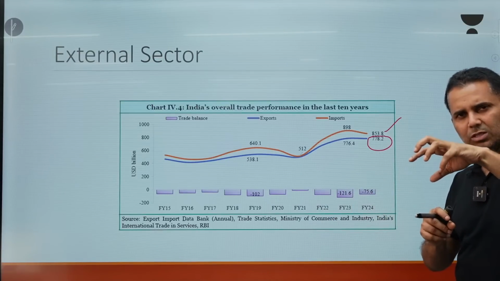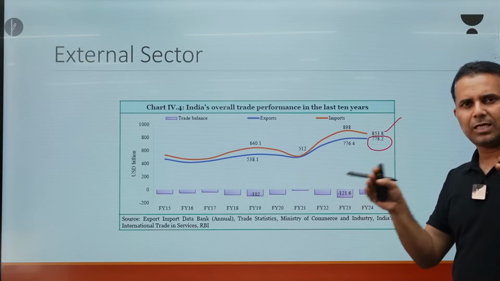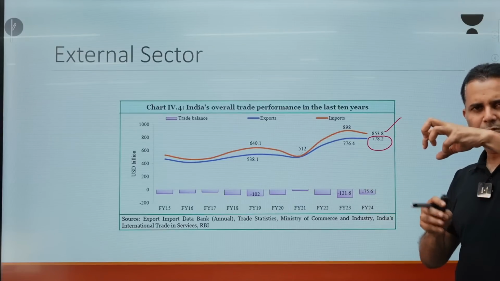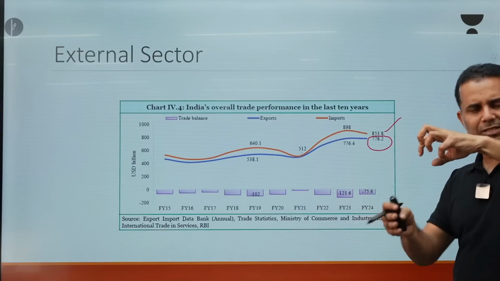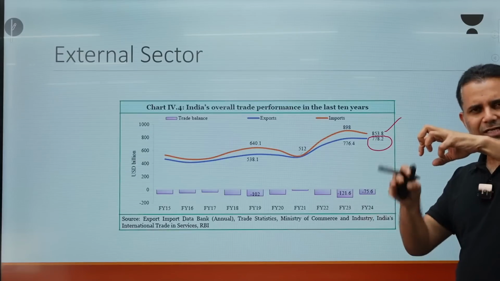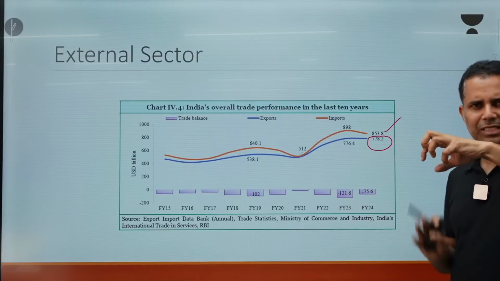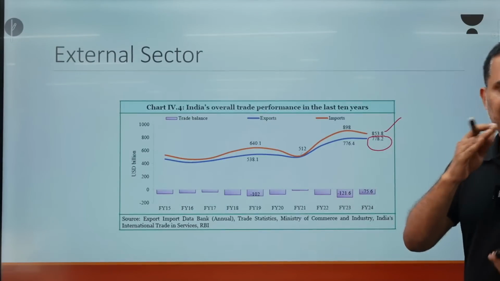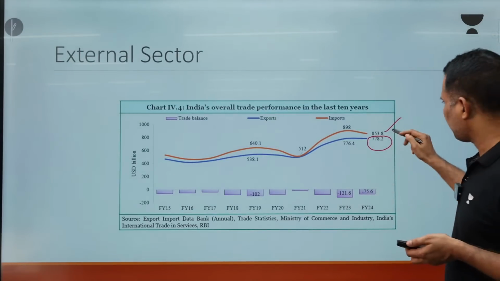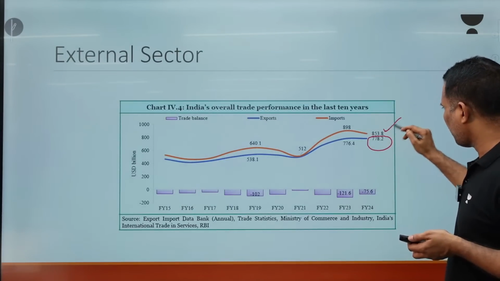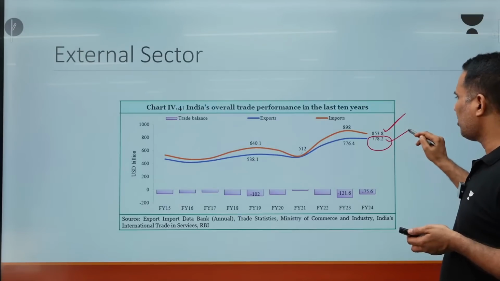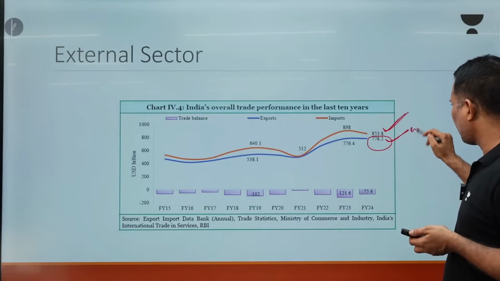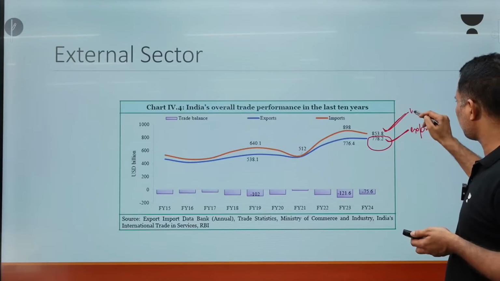So current account is a much broader concept as compared to trade, right? Current account includes trade of goods and services plus factor income, investment income, remittances, etc. This represents trade. This represents export, and this is the import of goods and services.